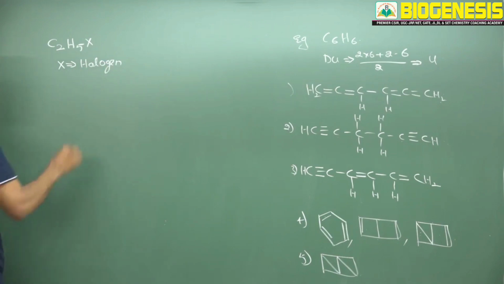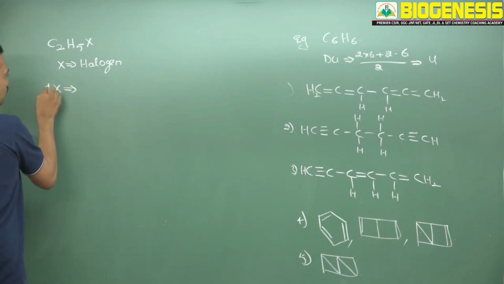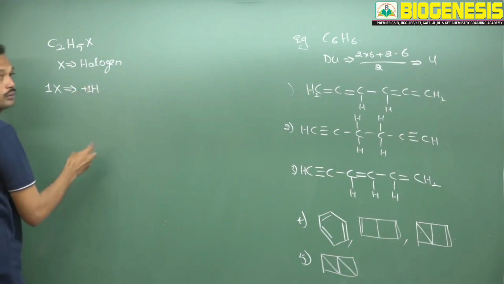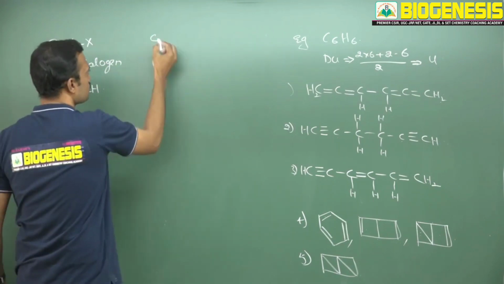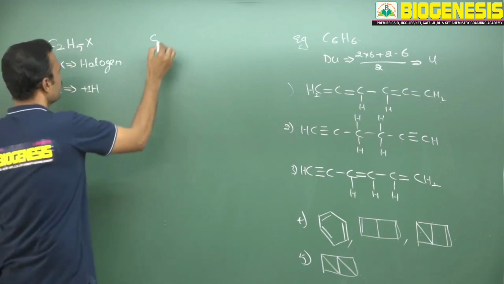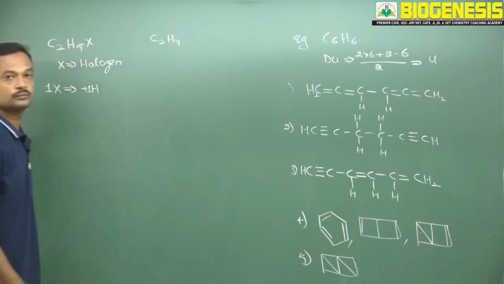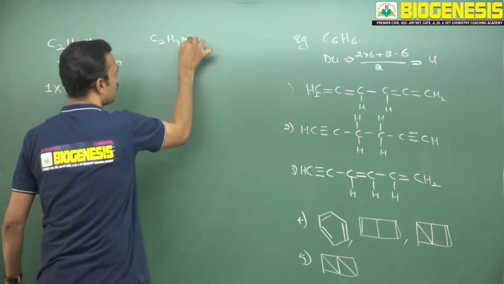Suppose halogens are given: for every halogen we need to add one hydrogen. In the same way, here I would like to write C2H7.